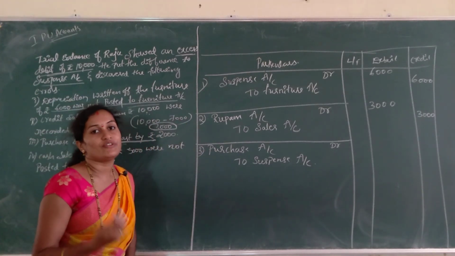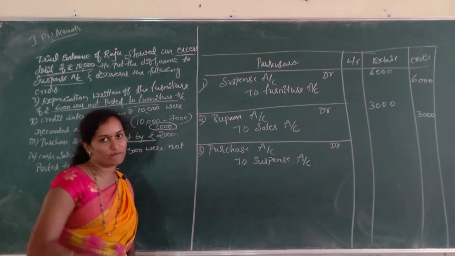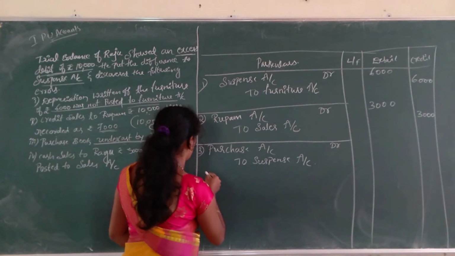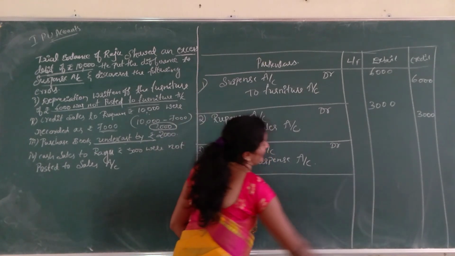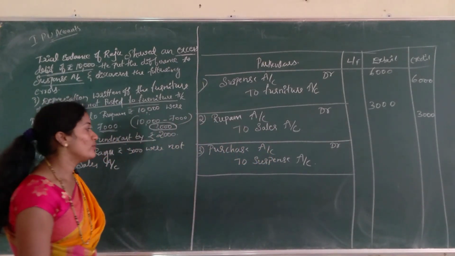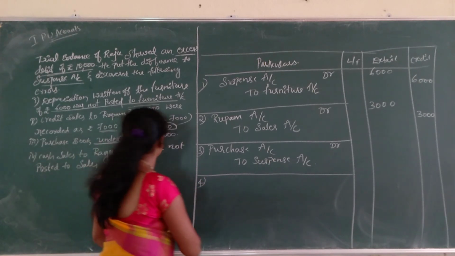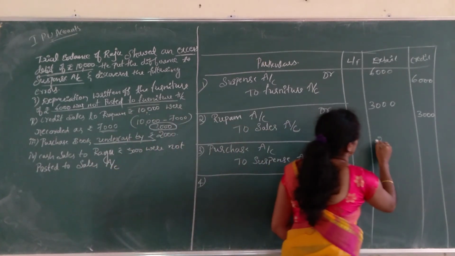Under cost on the debit side means give further debit to that particular account. Write the narration, that is purchase book shows under cost, now rectified. Amount is 2,000.